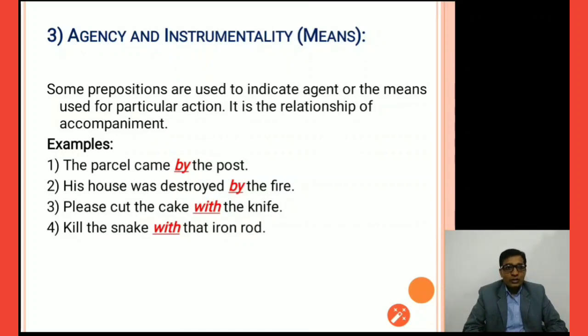His house was destroyed by the fire. Here again, this is not agency, but instrument, or we can say by fire, right? Please cut the cake with the knife. So here "with" indicates instrumentality, which means which instrument we use for cutting the cake, right? Kill the snake with that iron rod. Okay, so here again it is instrumentality.